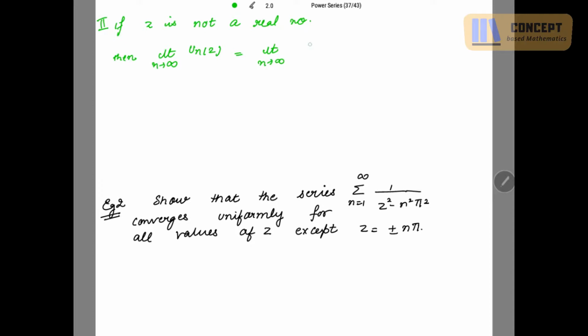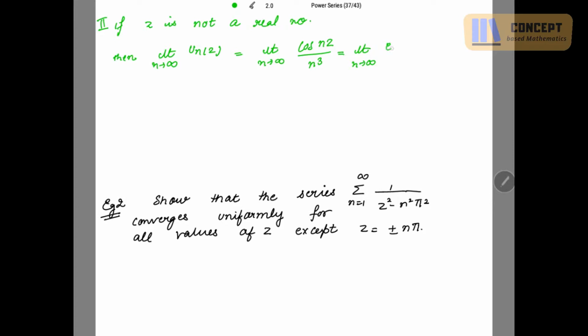So this limit of cos of nz over n cube is equal to limit n tends to infinity. Now what is cos of nz? We know that this is in the exponential form.